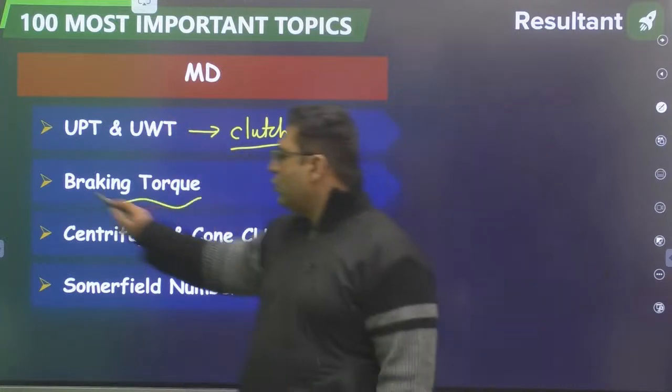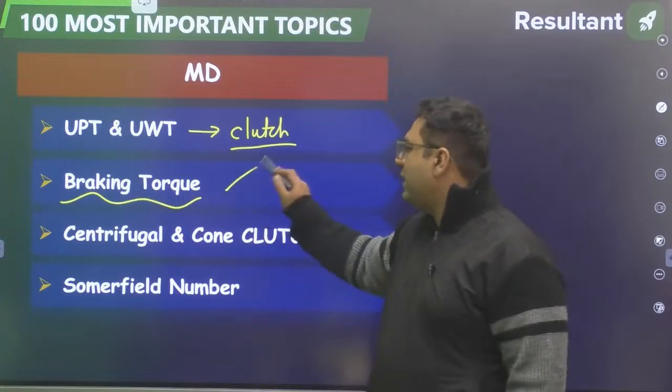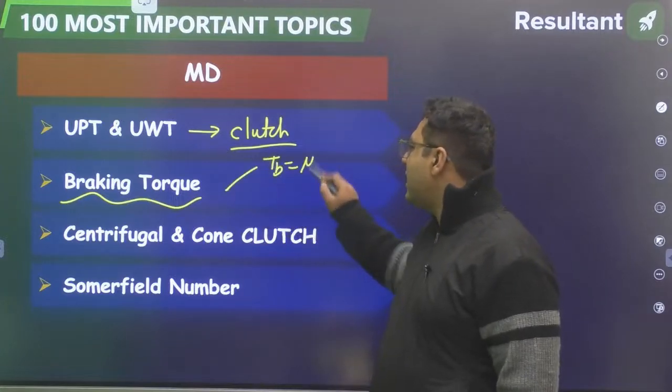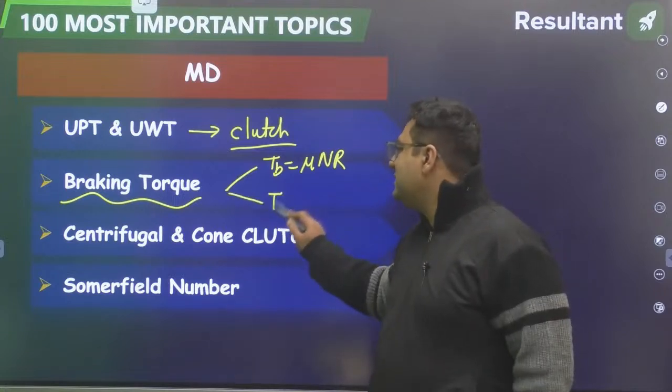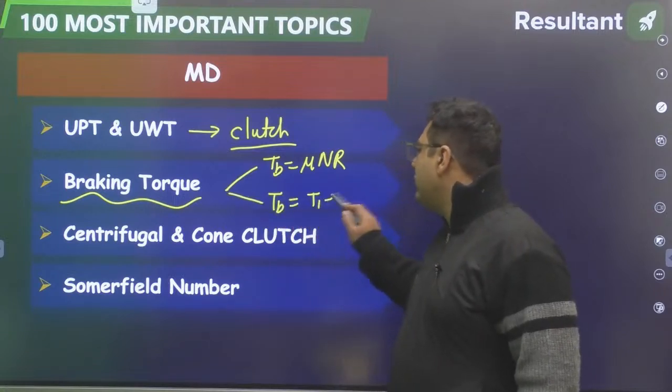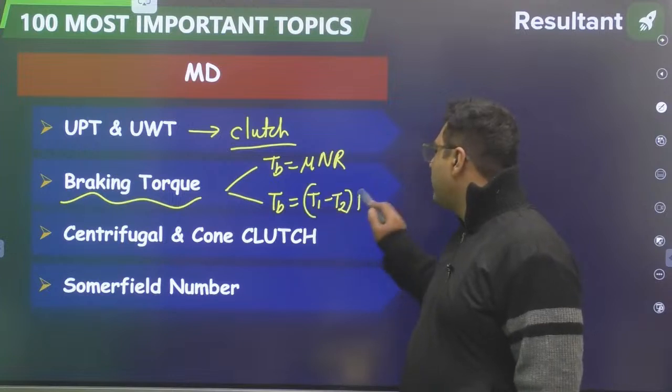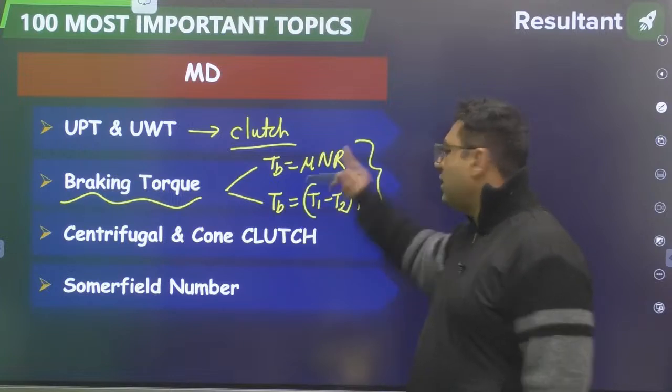Similarly, braking torque. You know there are two types of brake. One braking torque formula is mu and R. If you understand one analysis, you can solve every question. Second is T1 minus T2 into R. This is for band brake. So questions are coming of any of the two types.